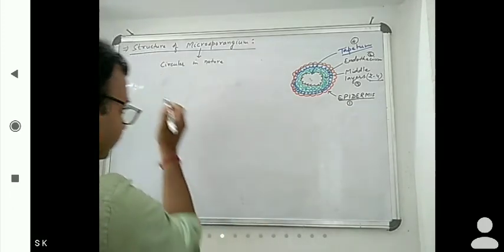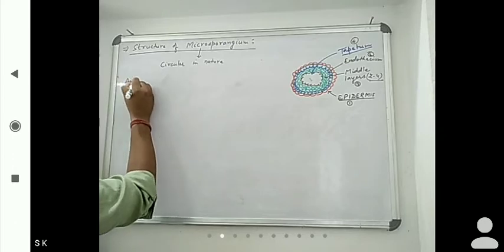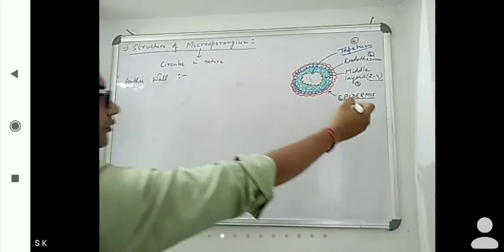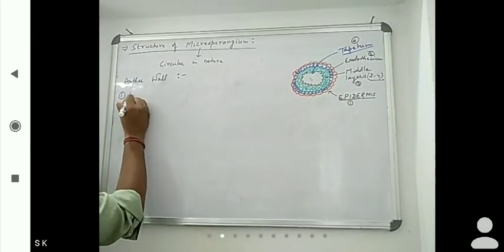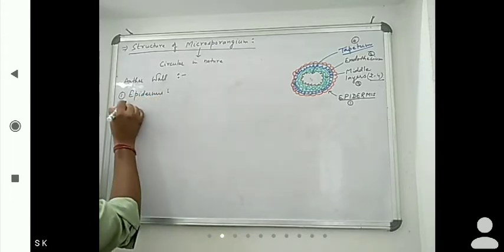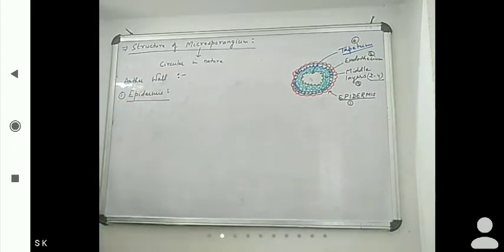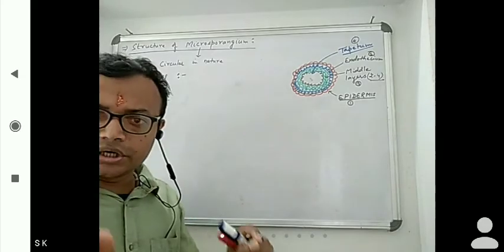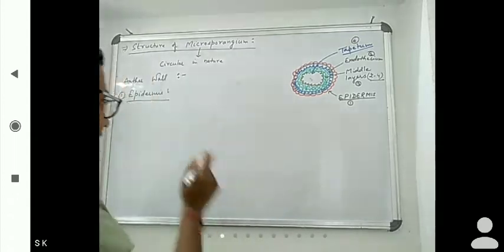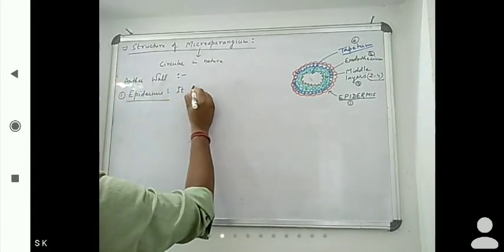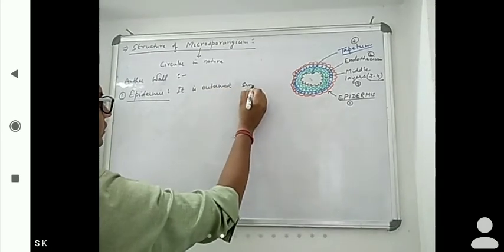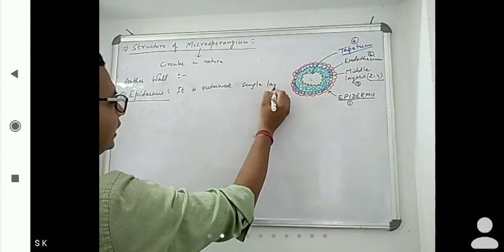First we will see the anther wall, starting with epidermis. Here you have to give attention. Epidermis is the outermost single layered structure.